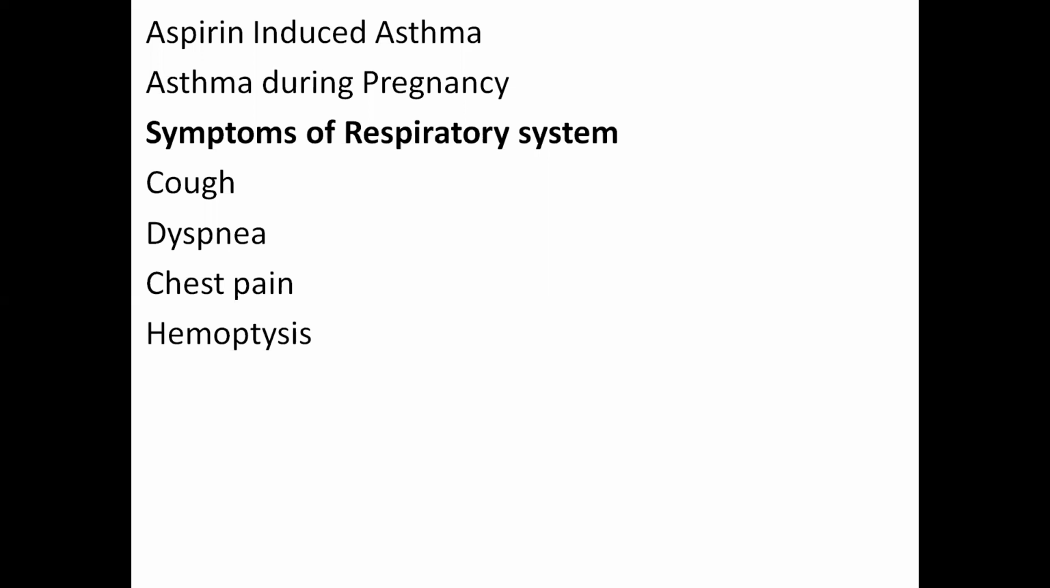The next symptom is hemoptysis. Hemoptysis means blood in the sputum. The most important causes of hemoptysis are tuberculosis, carcinoma of lung, bronchiectasis, and pulmonary embolism. There are many causes, but you have to know at least these four.